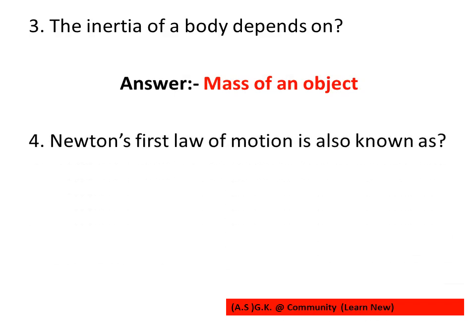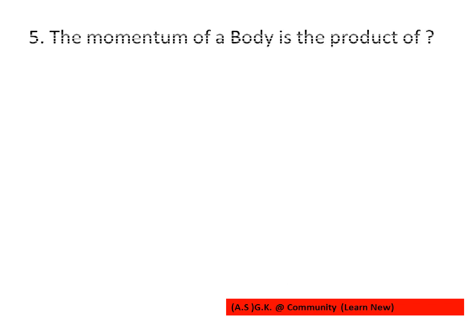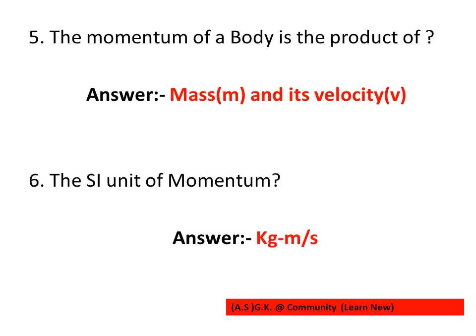Fourth question is, Newton's first law of motion is also known as law of inertia. Fifth question, the momentum of a body is the product of mass and its velocity. The SI unit of momentum is kilogram meter per second.